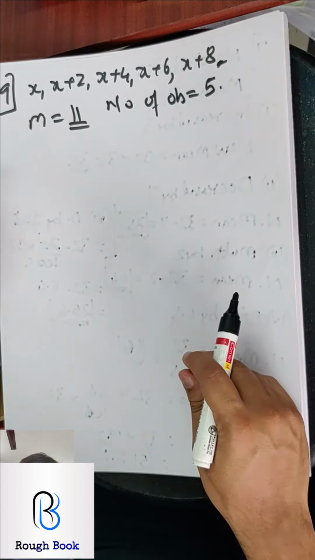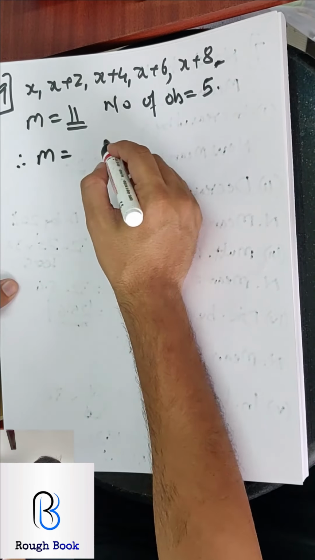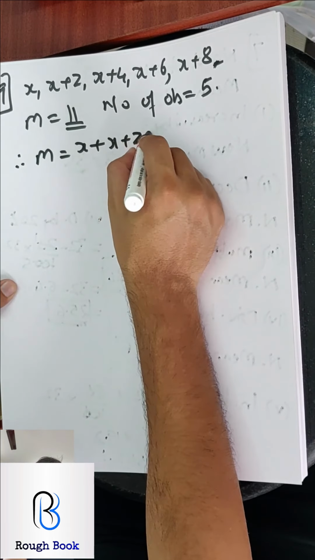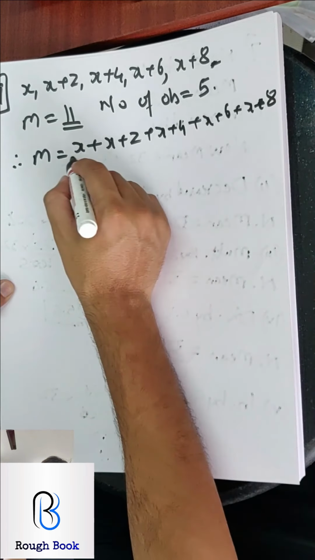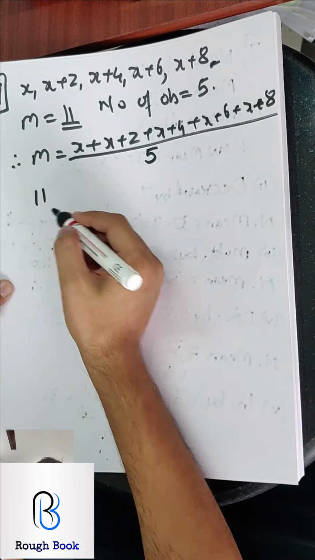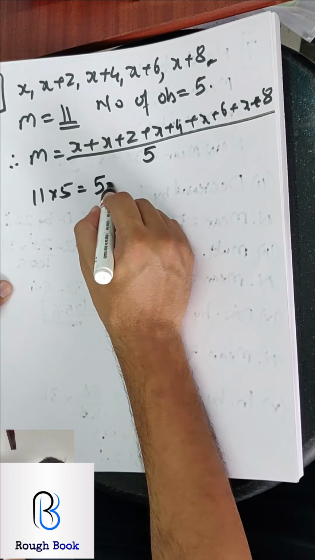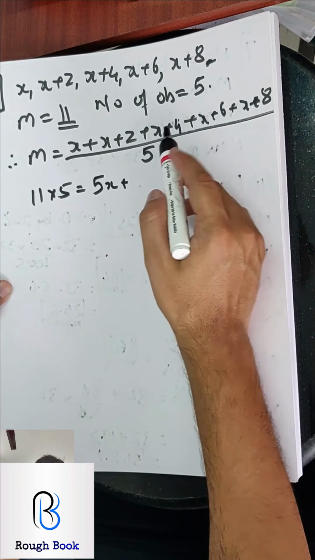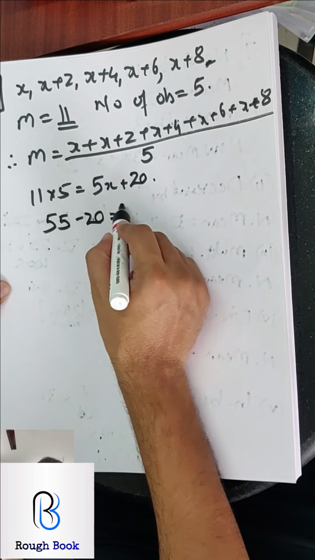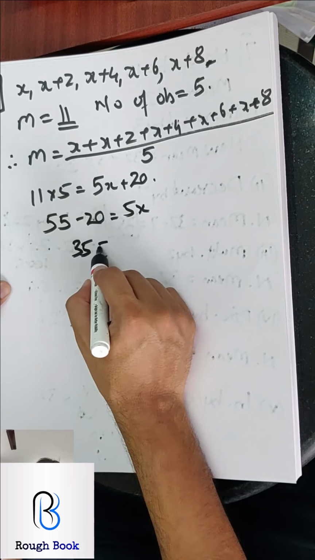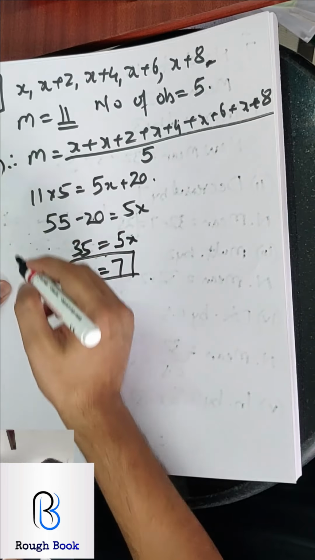Can I calculate the value of x? That's what your question is. Find the value of x. So I will say mean equals x, x plus 2, x plus 4, x plus 6 and x plus 8 divided by 5. And my mean is 11. So 11 into 5 going there. 1, 2, 3, 4, 5 x's, and numbers are 8 plus 2, 10 and 20. So 55 minus 20, 35, 5x. So the value of x becomes 7. That's my first part of the question.